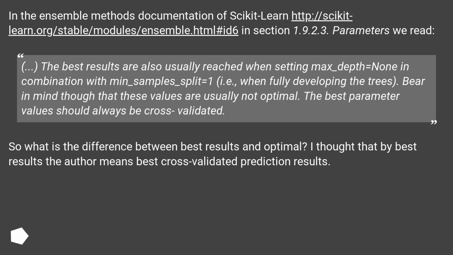i.e., when fully developing the trees. Bear in mind though that these values are usually not optimal. The best parameter values should always be cross-validated." So what is the difference between best results and optimal? I thought that by best results the author means best cross-validated prediction results.